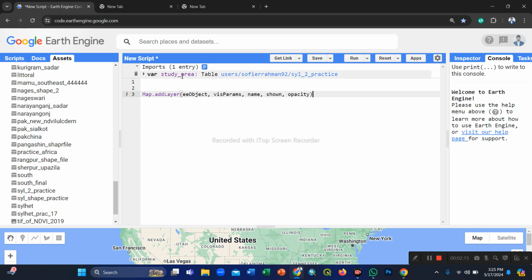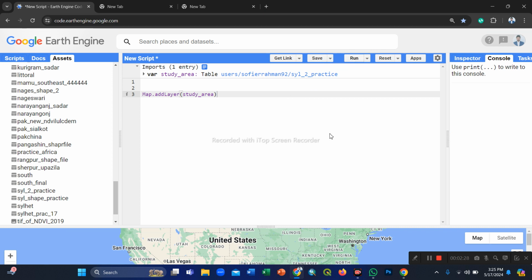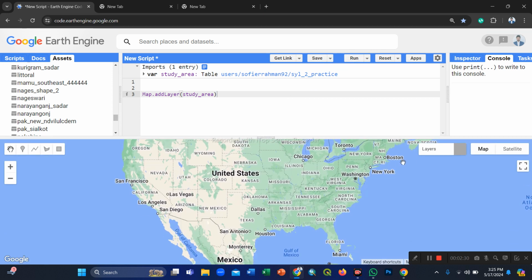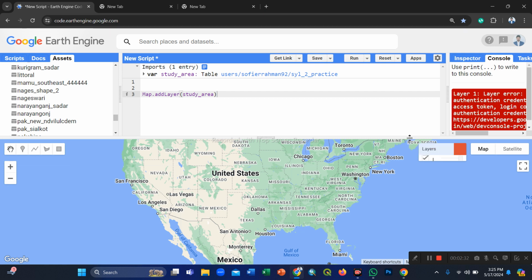Our object here, you see the object name is our study area. I already said it, so I simply paste it here and remove the rest. Then click run. When we click run, you see here one layer is open.